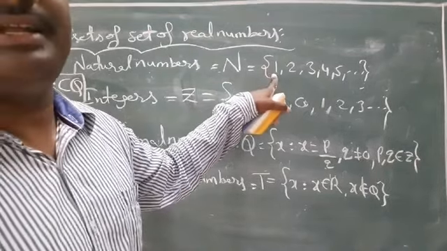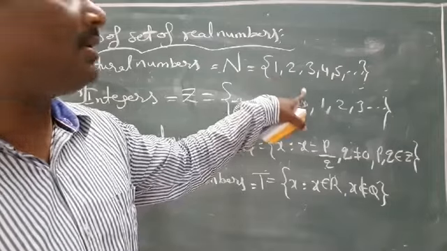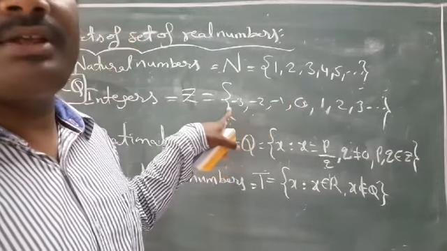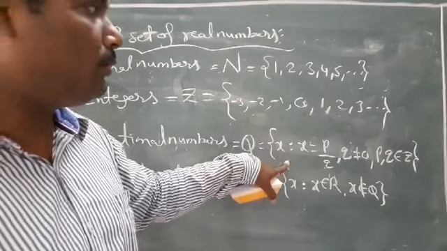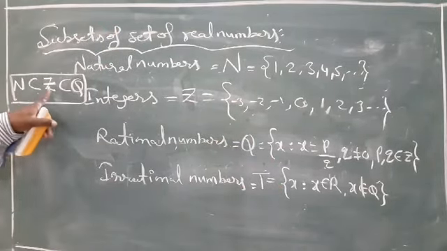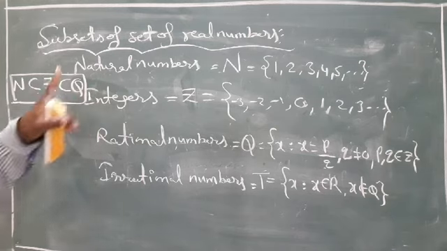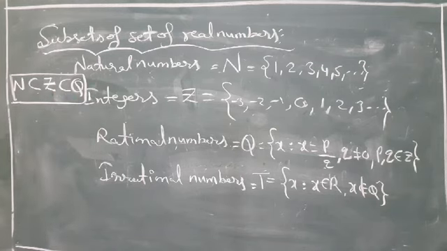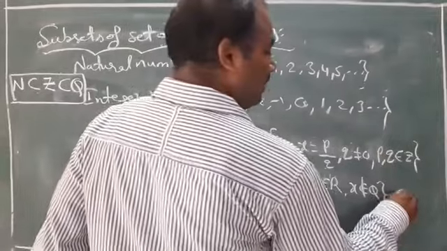Every element in N is an element of Z, and every element in Z is an element of Q. So N is subset of Z is subset of Q. Very good. Next one, irrational means क्या है? मीनिंग क्या है?